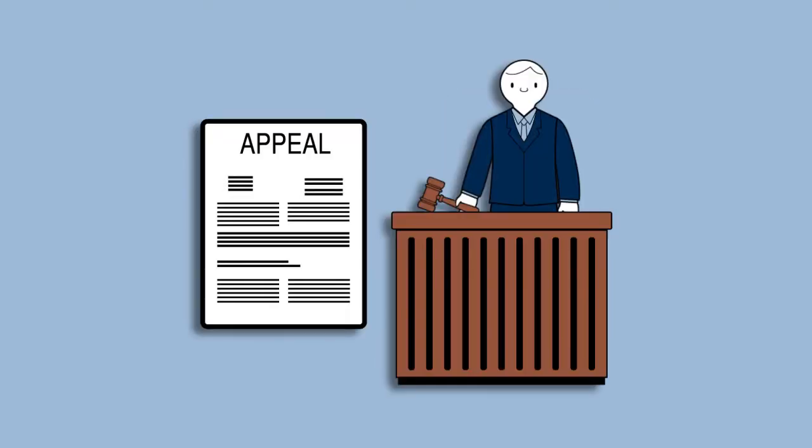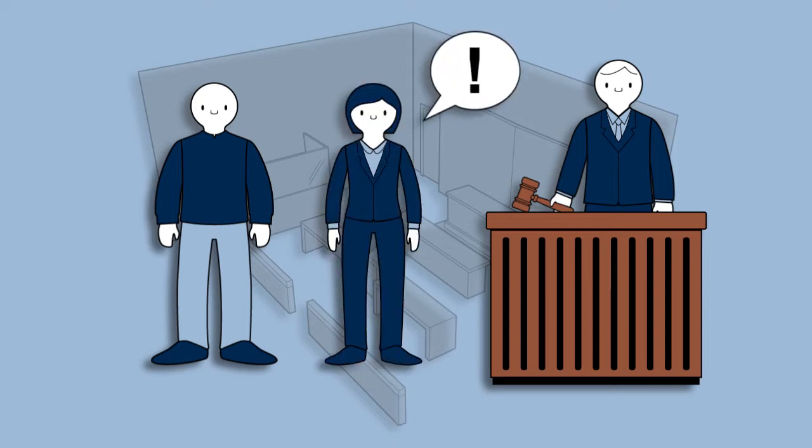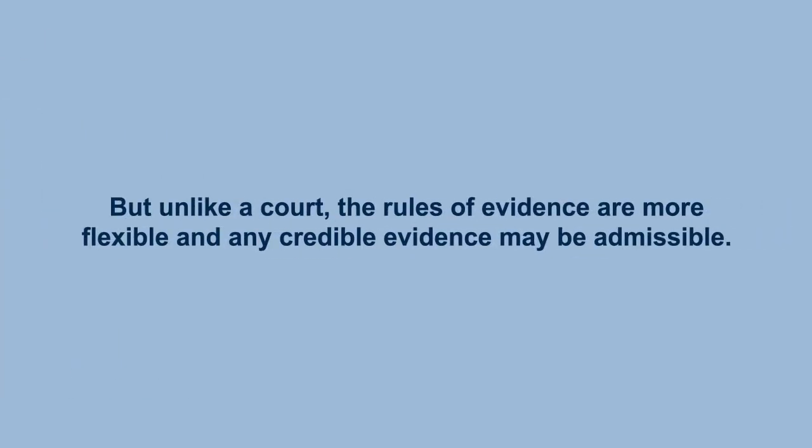Members of the Immigration Appeal Division hear the appeals and are similar to judges. The hearings are much like a court, where you may have a legal representative argue on your behalf. But unlike a court, the rules of evidence are more flexible, and any credible evidence may be admissible.